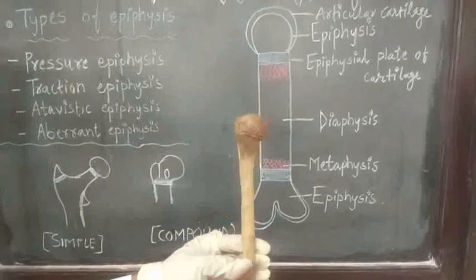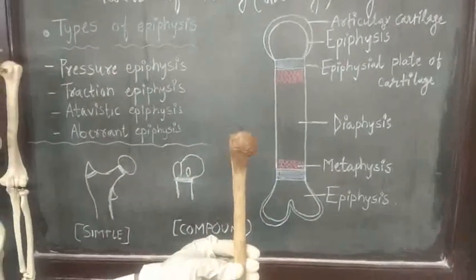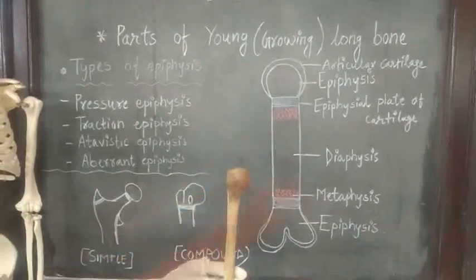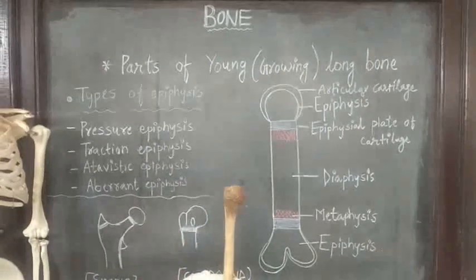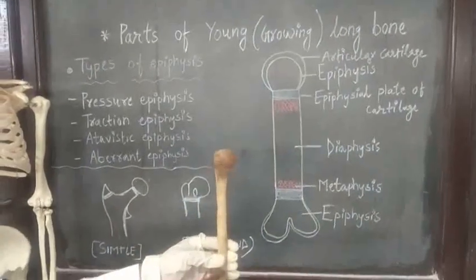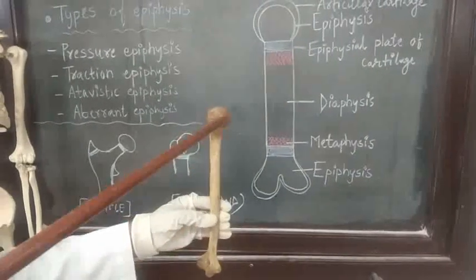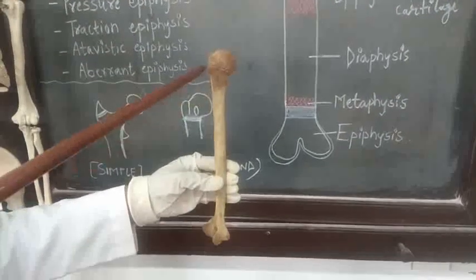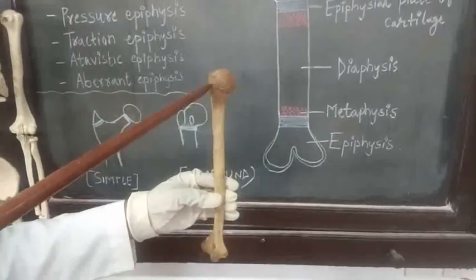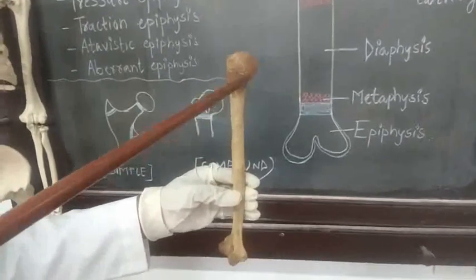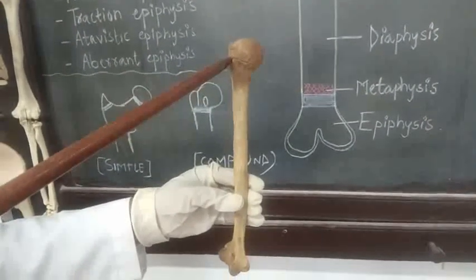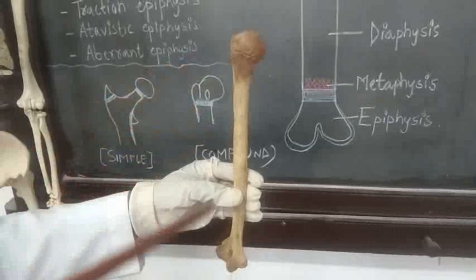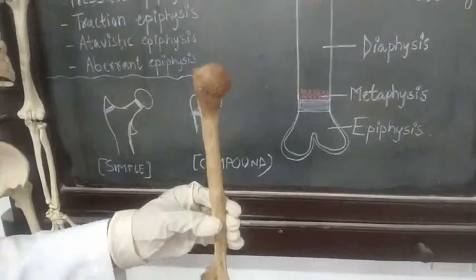Now, if you take the X-ray of growing children, a young individual where the epiphyseal fusion has not taken place, in that X-ray this shaft appears radio-opaque, that is white. And these two ends also appear radio-opaque, white. But this region of epiphyseal plate of cartilage appears black, or I can say radiolucent. Okay. So, you should remember this appearance of parts of bone within the X-ray.